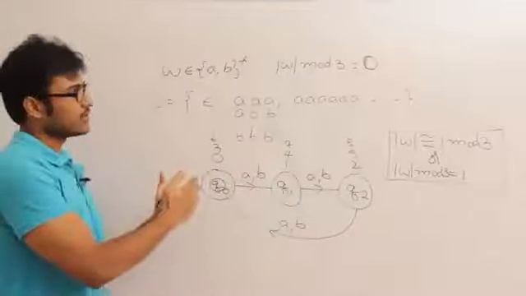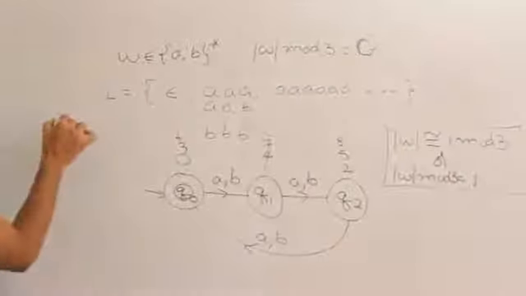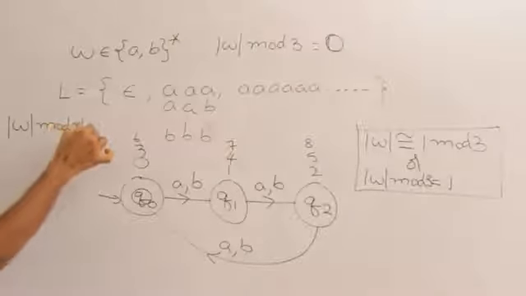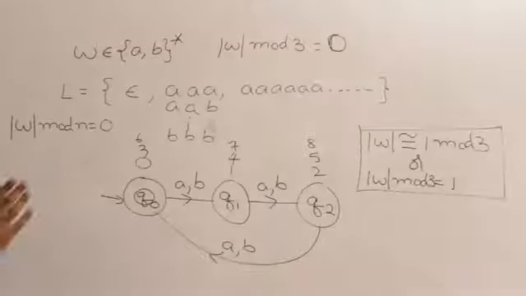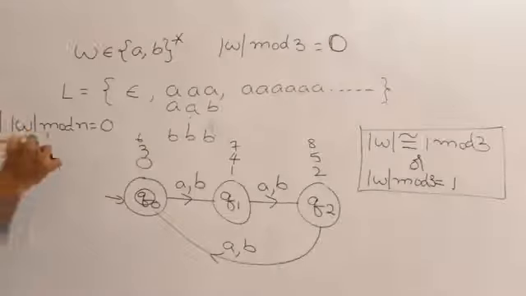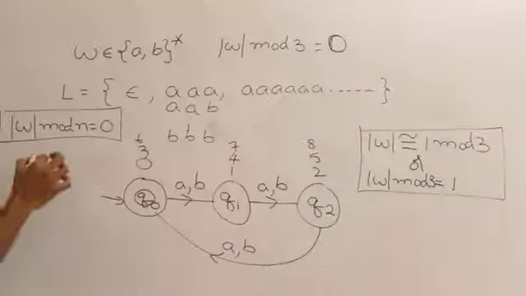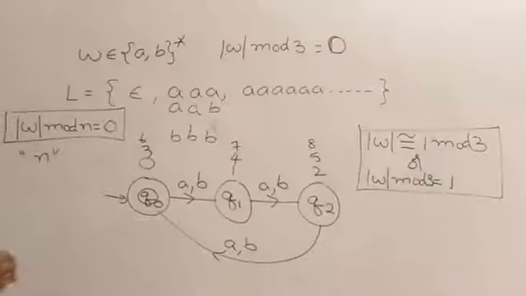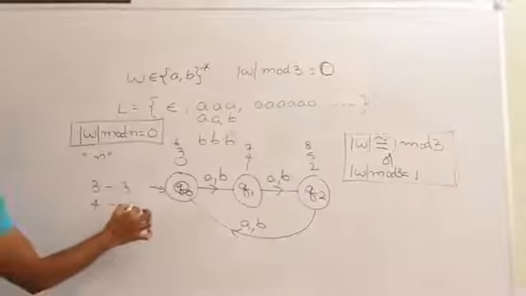You can even extend this concept to any level. Let us say the length of the string mod n equal to 0, or the length of the string is congruent to some number mod n. If that is the case, then the minimal DFA for this is going to contain n number of states. Always remember, if it is divisible by 3, then 3 states. If it is divisible by 4, then there are 4 states.